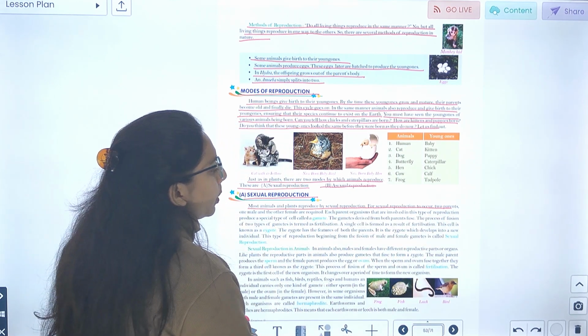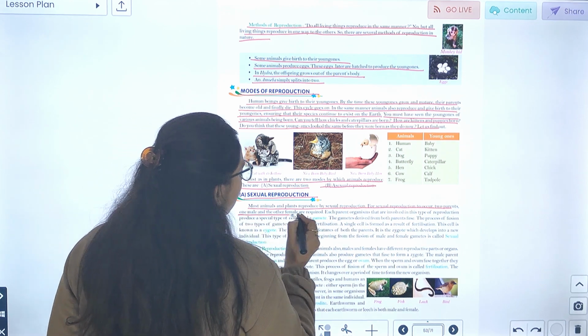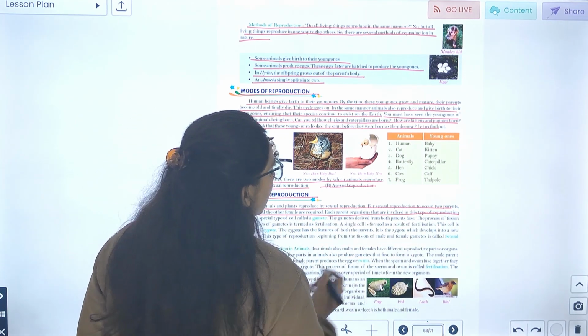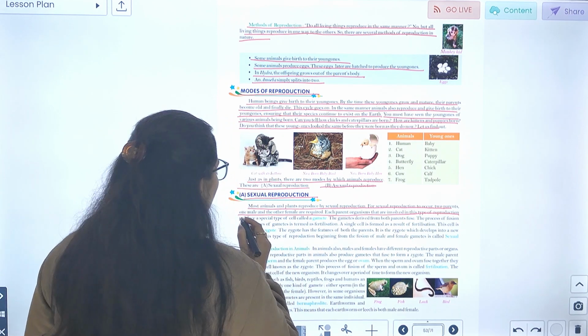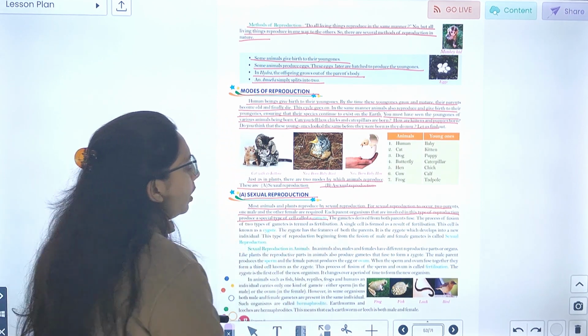For sexual reproduction to occur, two parents, one male and another female, are required. Each parent organism that is involved in this type of reproduction produces a special type of cell called a gamete.